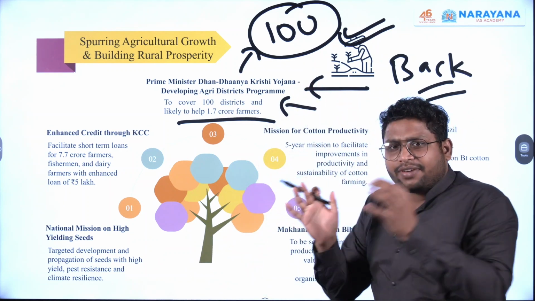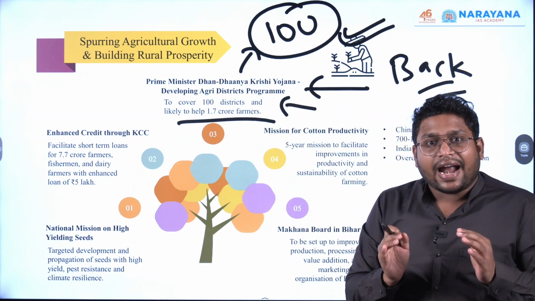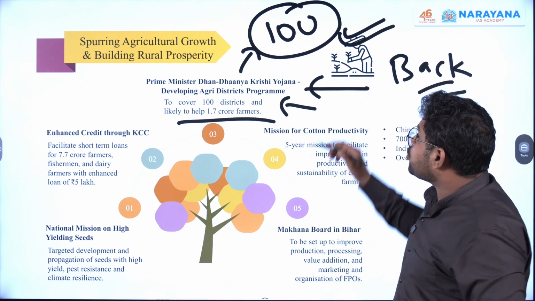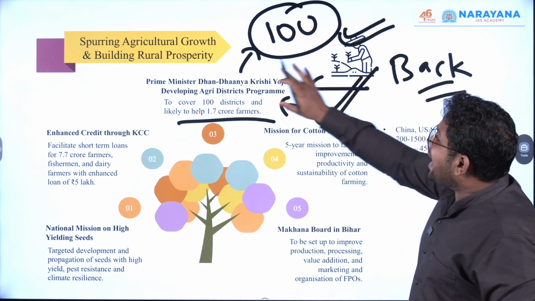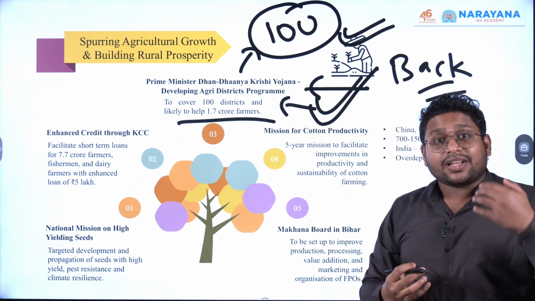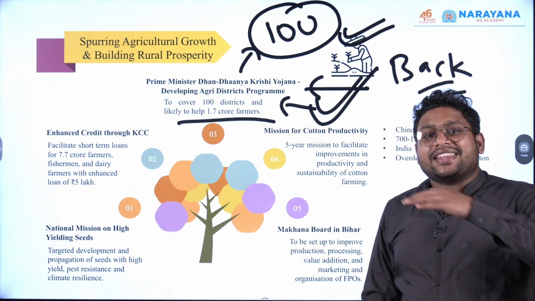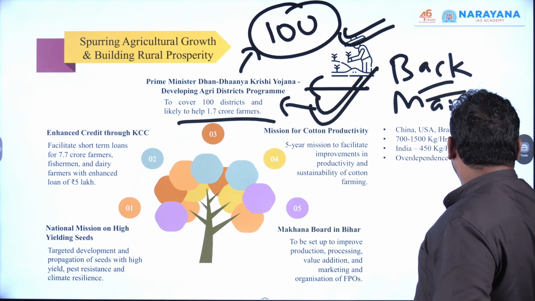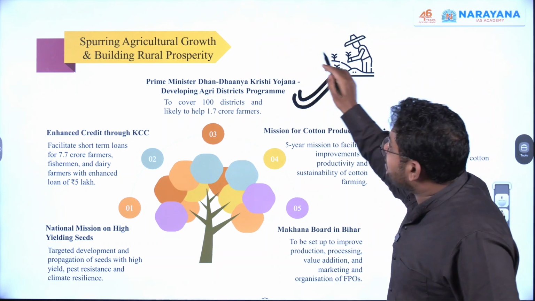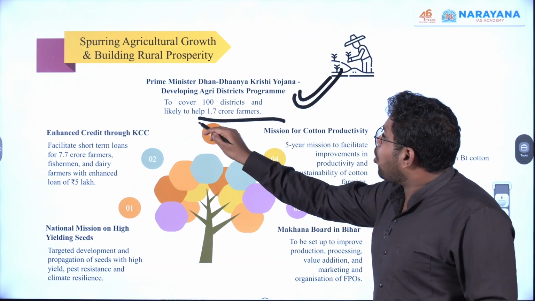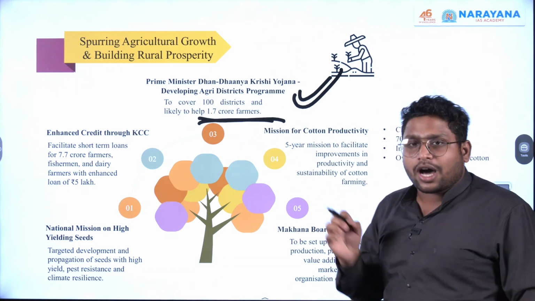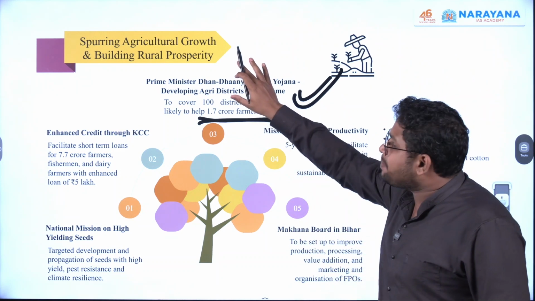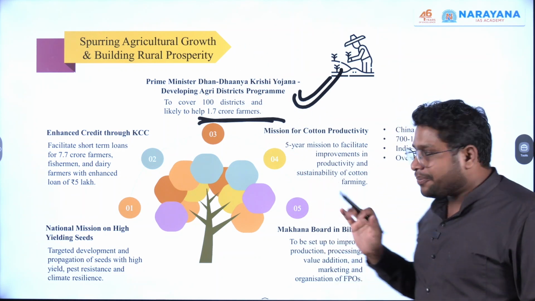So government will identify such districts and they will come up with a targeted approach to ensure that these districts also come in the same line where the mainstream sector or other districts are. So it's a very important scheme, we can say, and government is saying almost 1.7 crore farmers will be helped with this particular scheme. Okay.